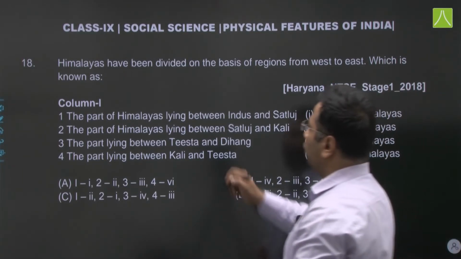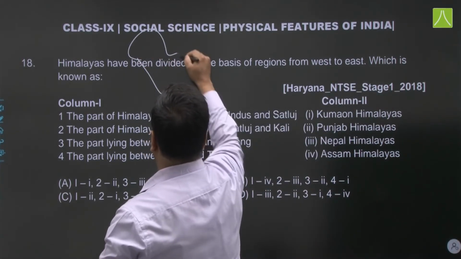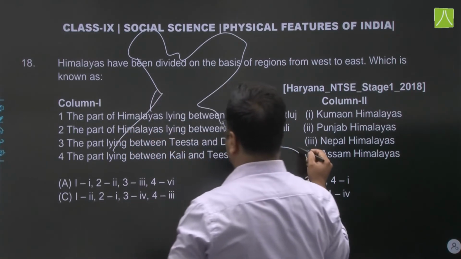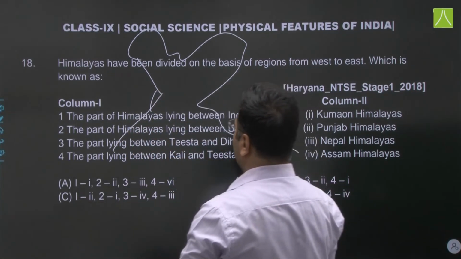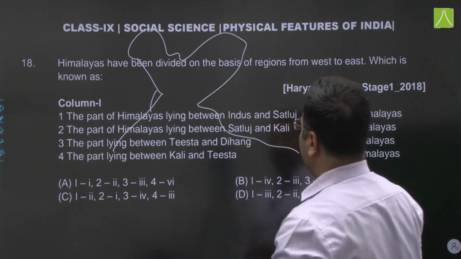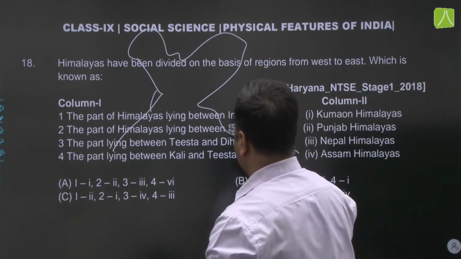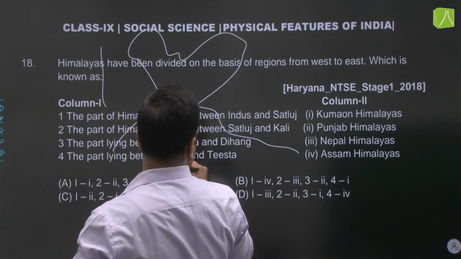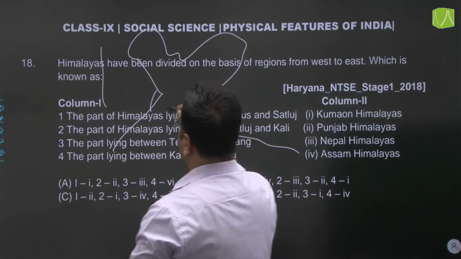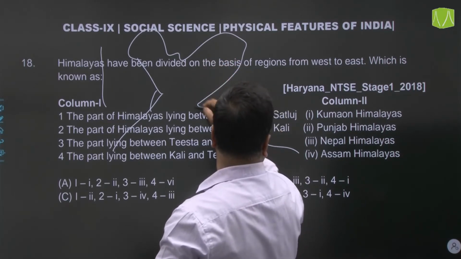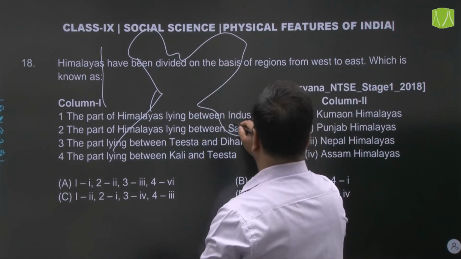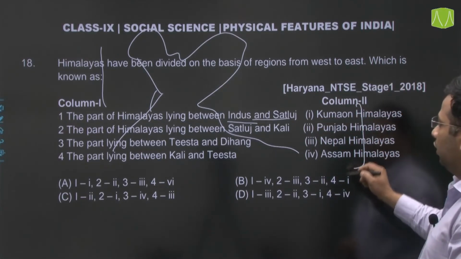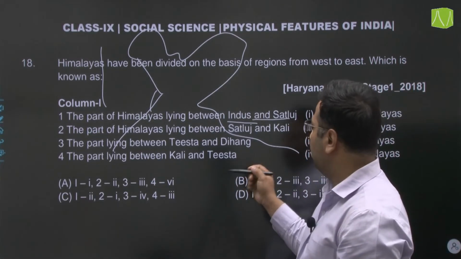Okay, so suppose this is what we have, right? So we have two rivers here, Indus, Satluj. If we start from here, you know what is the sequence of the rivers?